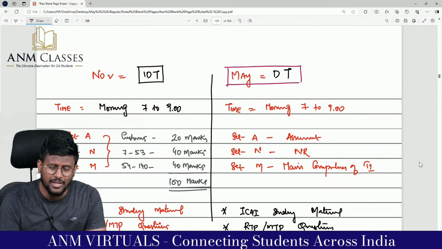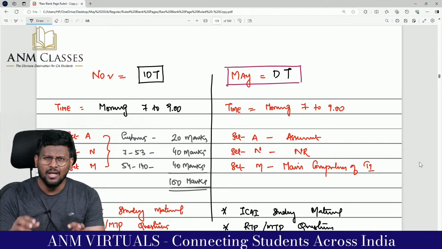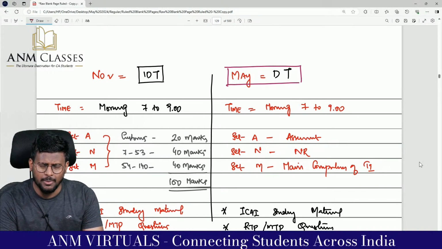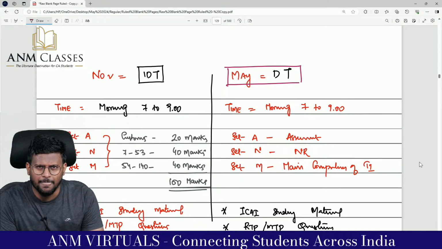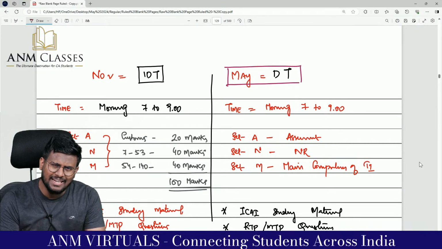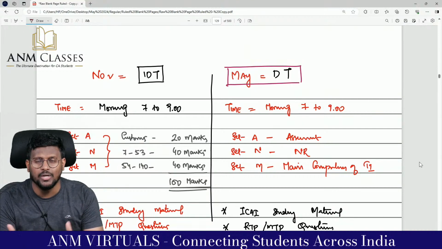Actually, we used to take class... for one attempt, like the May examination, or the coming November examination. I used to take both direct tax and indirect tax in the old syllabus.